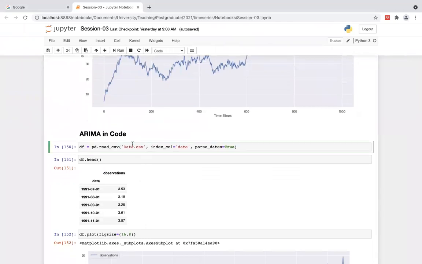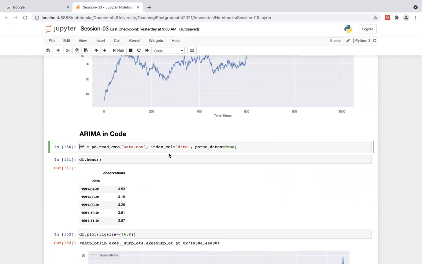Then let's try this ARIMA in code. How do we implement it in the code base? Let's try, because as I said previously, the ultimate goal of this lecture is to become familiar with the ARIMA model.